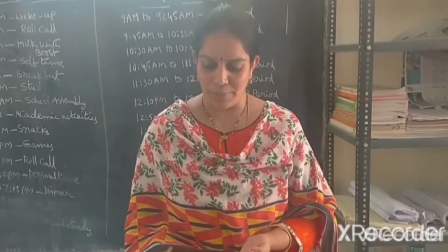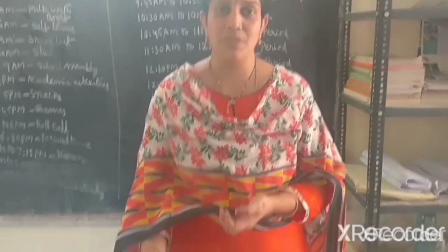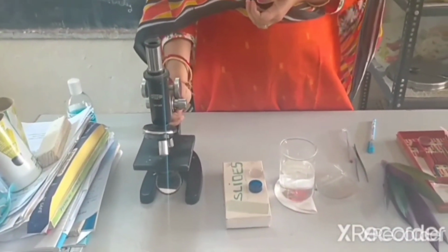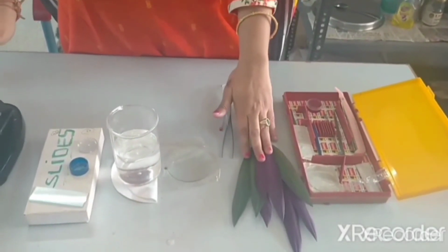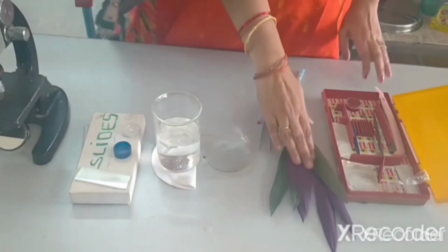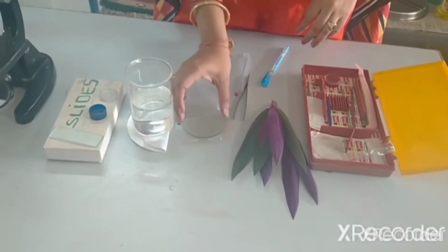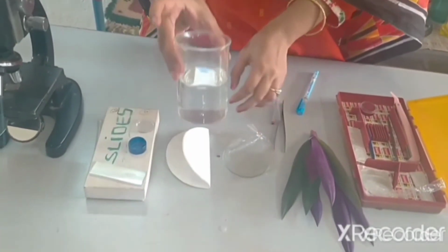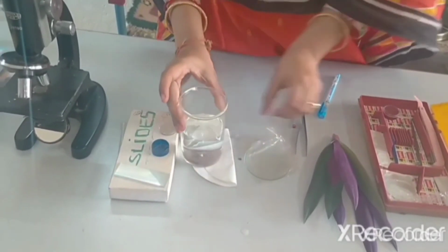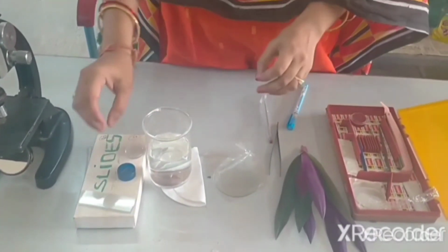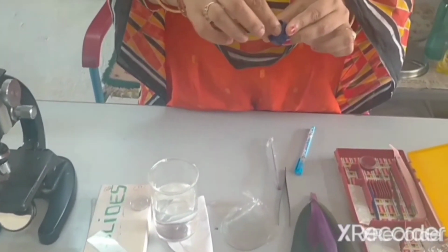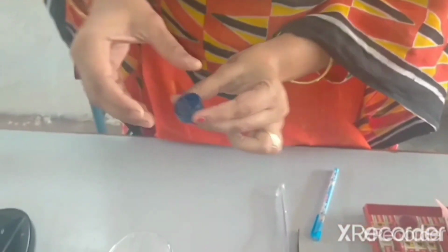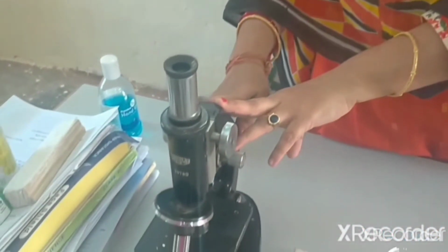Dear students, now I am going to show you a lab activity, the observation of cell membrane through a compound microscope. First of all, what is our aim? Our aim is to observe the cell membrane in the rheo leaf. Now I will show you the materials required for this activity: rheo leaf, watch glass, salt solution, blotting paper, forceps, slide, cover slip and compound microscope.